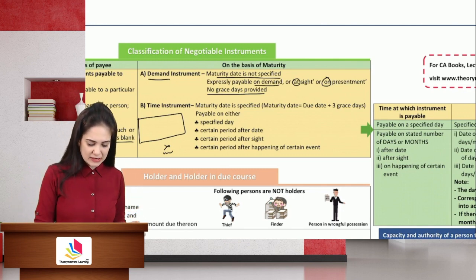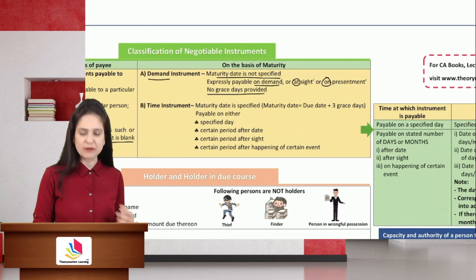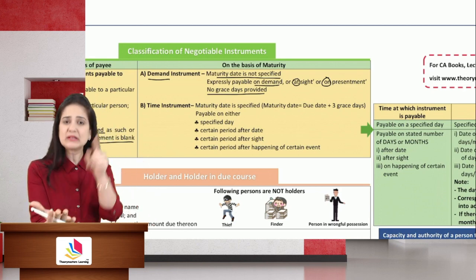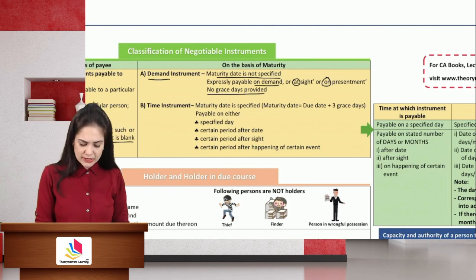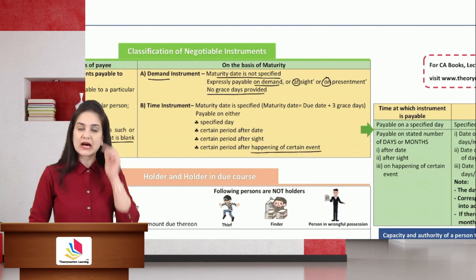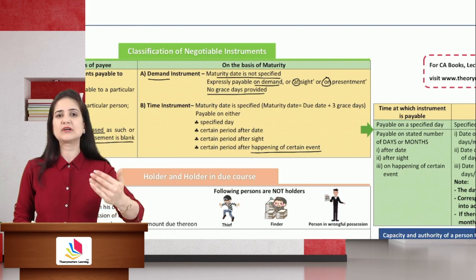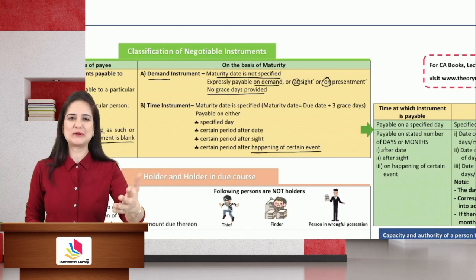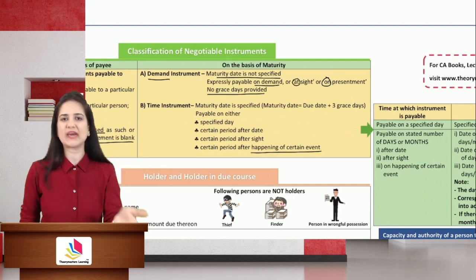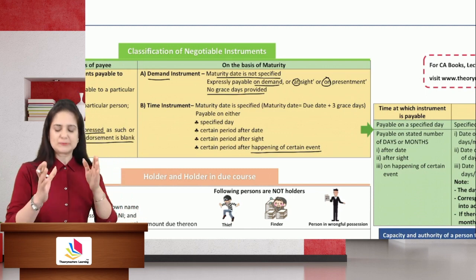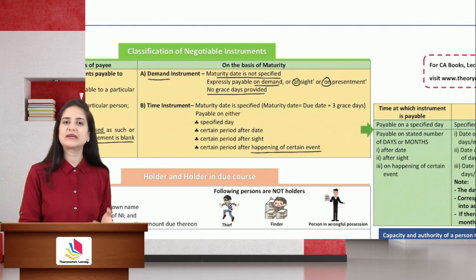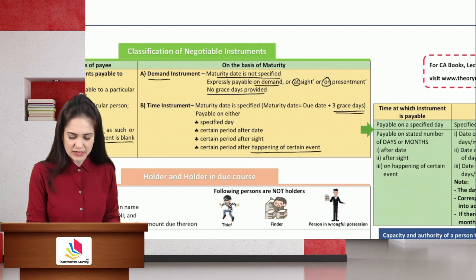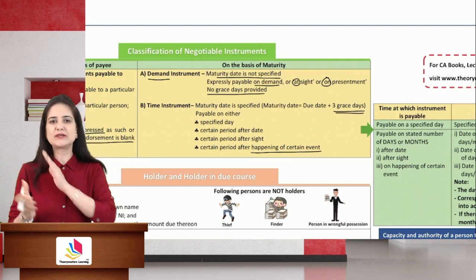But what if the time is given, like it is payable 2 months after date, 3 months after sight, or it is payable on 2nd April, the date is mentioned, or it is on happening of a certain event, that is, I will pay 15 days after 15th August. Okay, after Independence Day, I will pay 15 days after Independence, or I will pay money on the death of X. So if there is some specified certain event, then in that case, the maturity date will be calculated by adding 3 days of grace. So due date plus 3 days of grace.